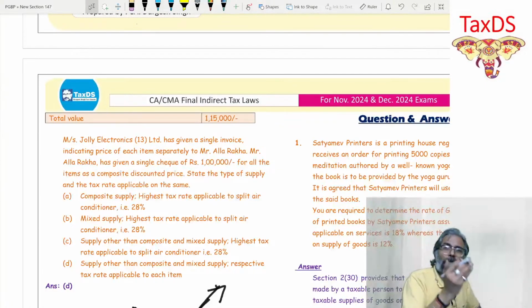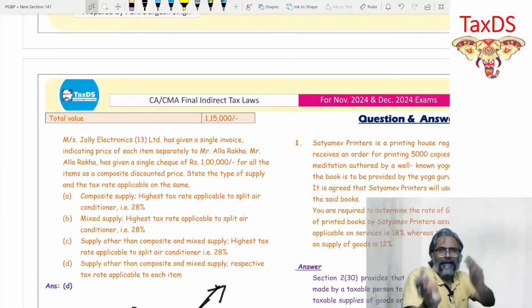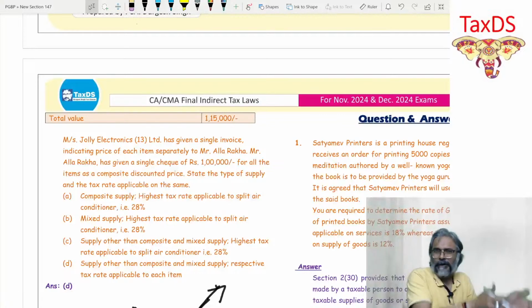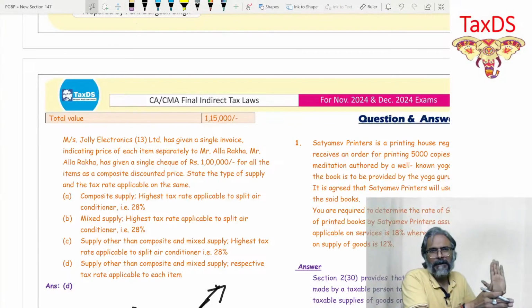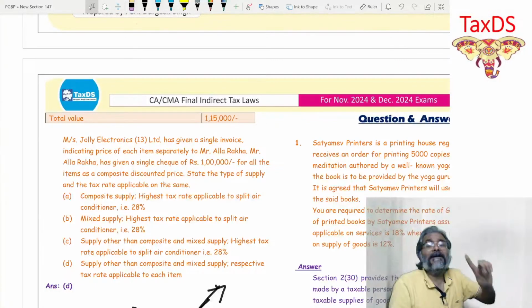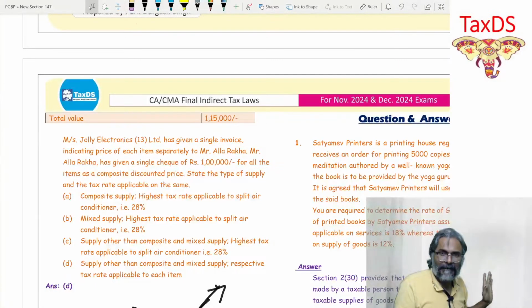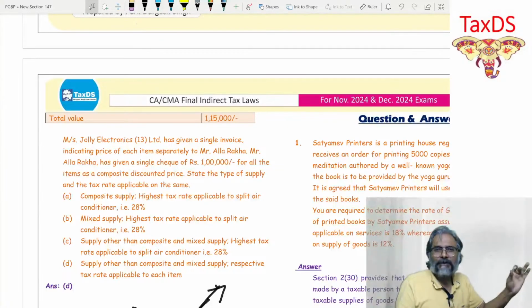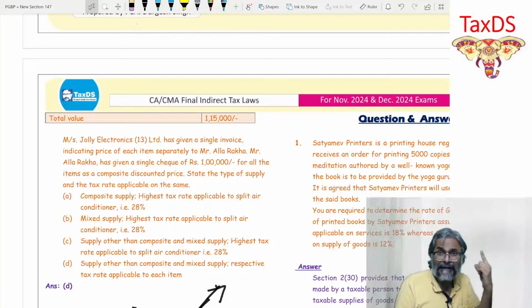Why? There is no bundling. Students, there is no bundling. How do you know that there is bundling, students? Bundling would imply that all the bundle that you have made, whether it is a naturally bundled taxable supply in which one item is principal, or a mixed supply, that bundle should have a single price. This is the identity of a bundle.